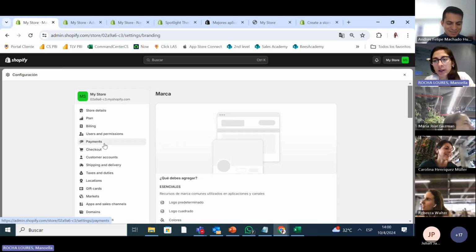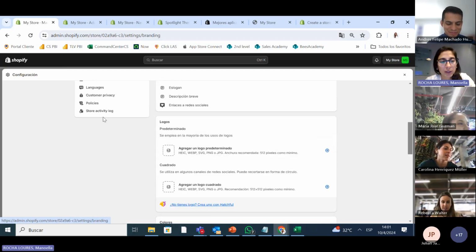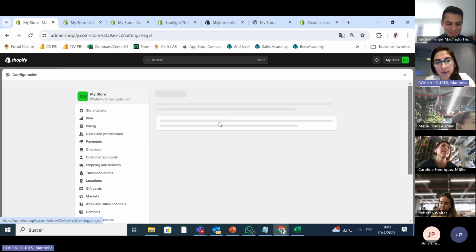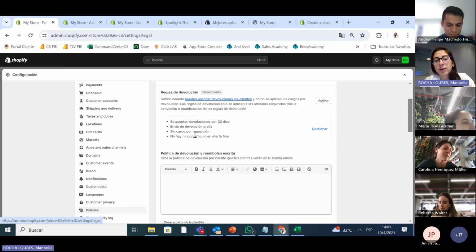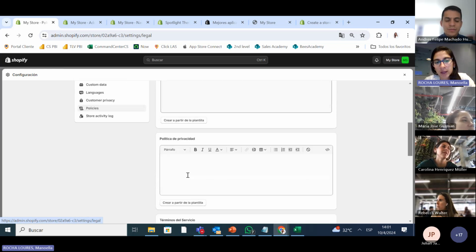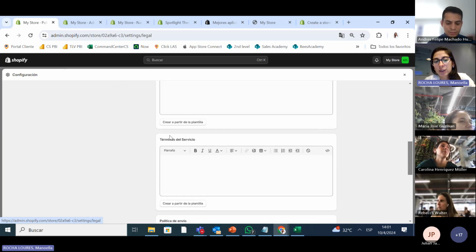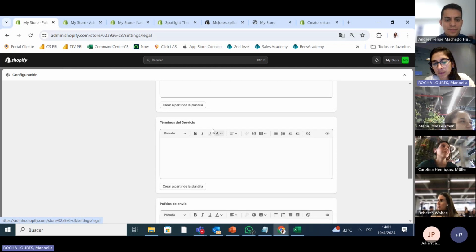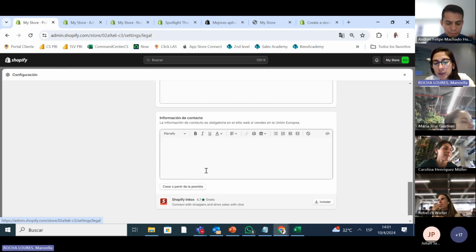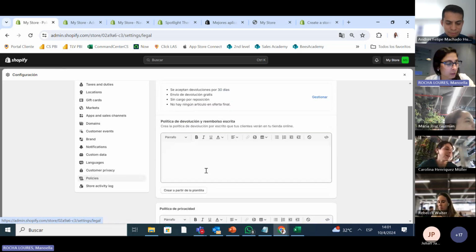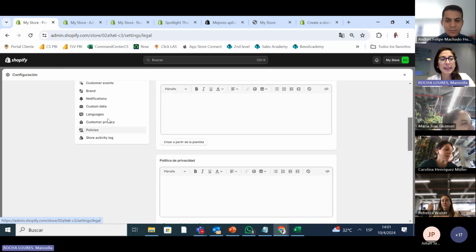So all this, it's pretty. I can talk for 2 weeks about the policies I was telling you about. You had to put the return policies, if we accept returns or not. That's by law in my country. I'm pretty sure the privacy policy, the terms and conditions policy, the policy of delivery, the contact information. All this you have to fill out. All the policies, and then the languages.